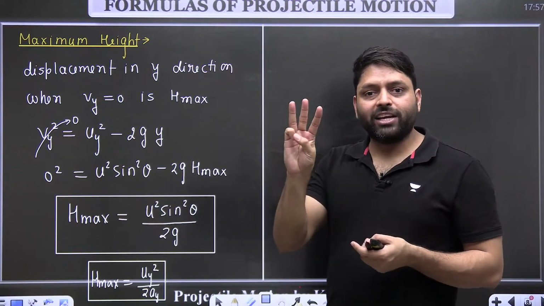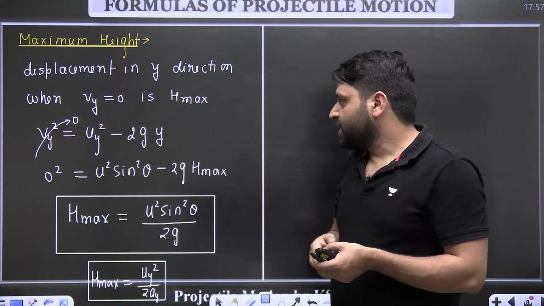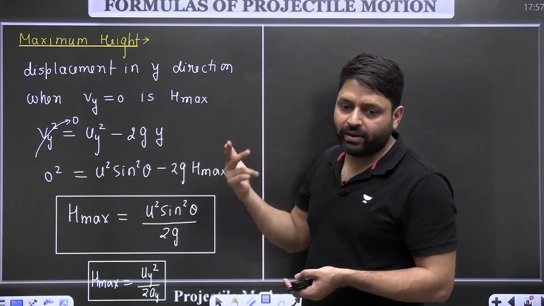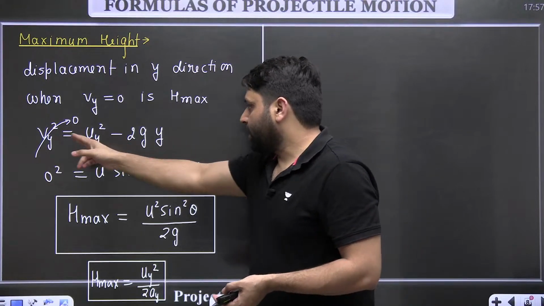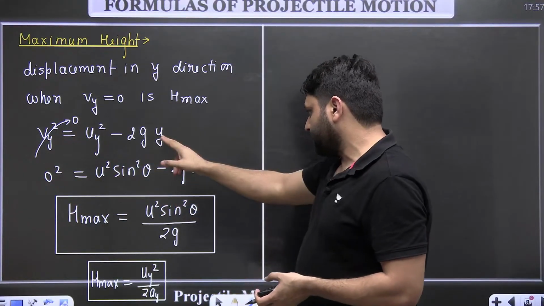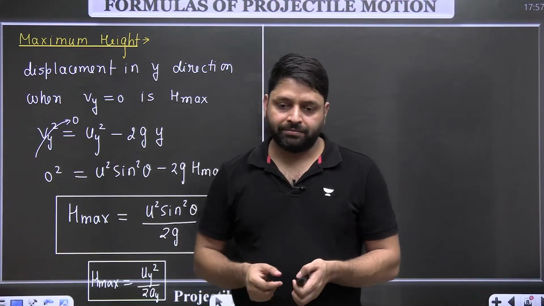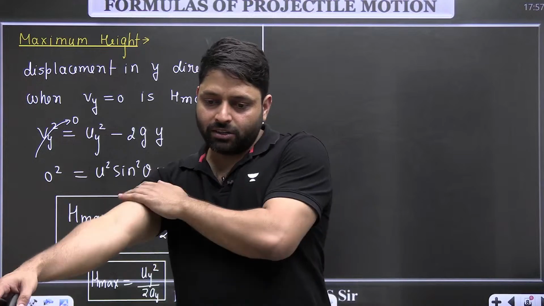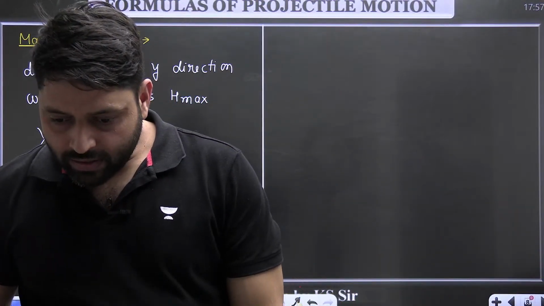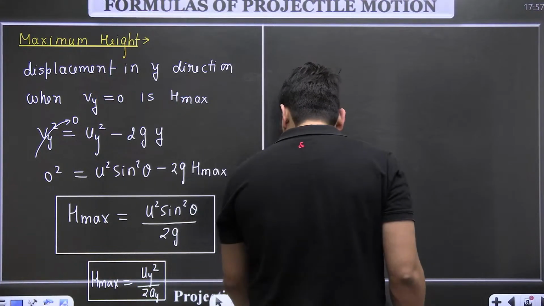We have three equations of motion in the vertical direction, because in vertical direction it is motion with uniform acceleration. So I use the third equation of motion, which is vy square is equal to uy square plus 2ay into y. Here velocity in y direction becomes 0. Uy is equal to u sin theta. In place of y I put h max. So h max is equal to uy square divided by 2ay. Okay, maximum height is done.